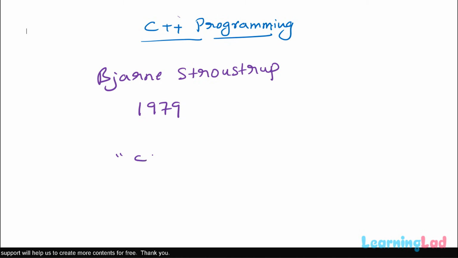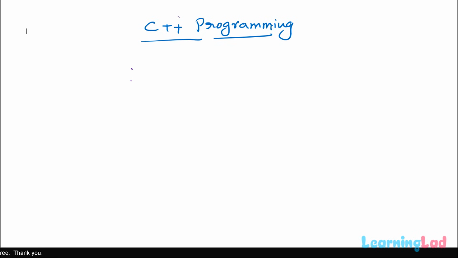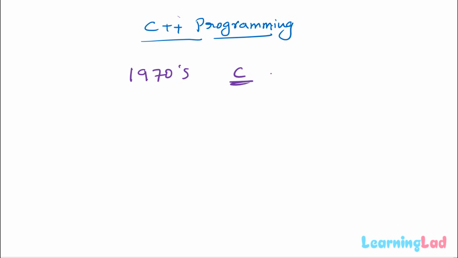Instead, they called it as C with classes. During the 1970s, C programming language was one of the most used and the most popular programming language, and even to this day, C programming language is one of the most famous programming language.